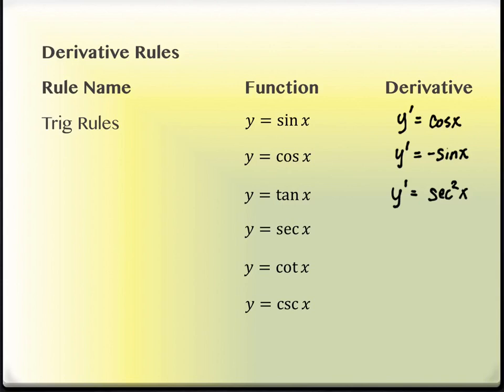How about the derivative of secant? Secant x tangent x. Cotangent? Negative cosecant squared. And cosecant? Negative cosecant cotangent.